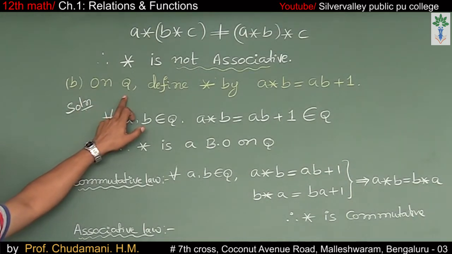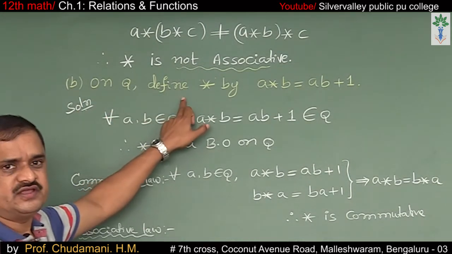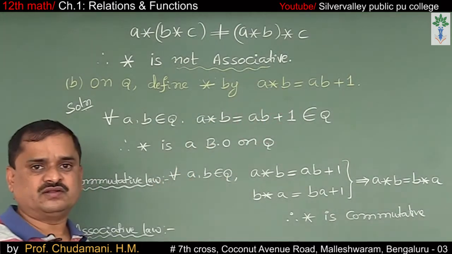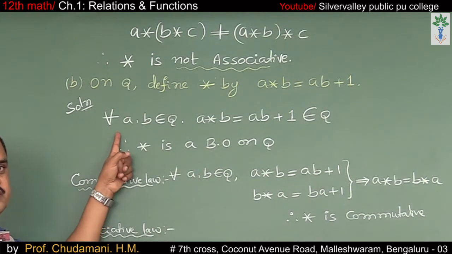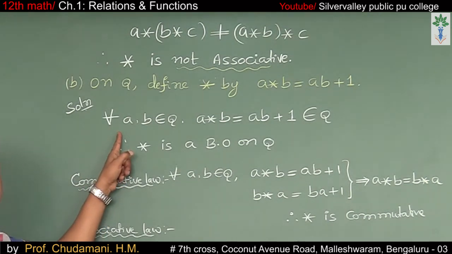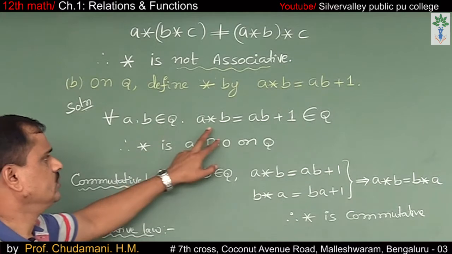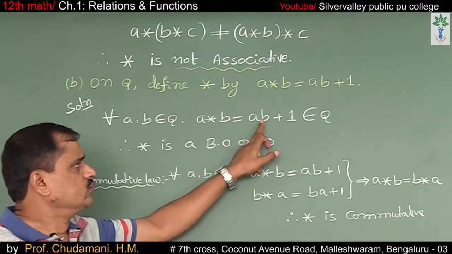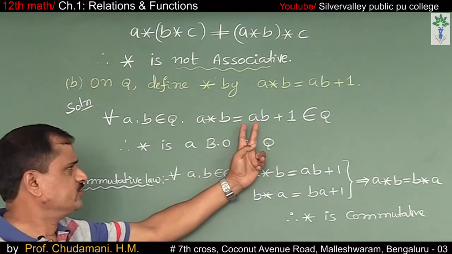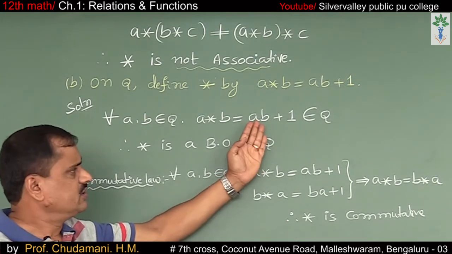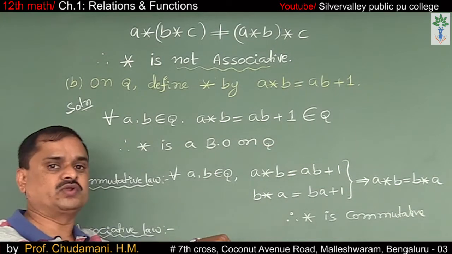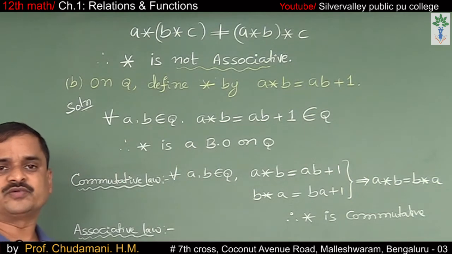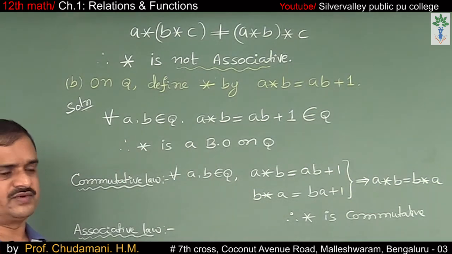Number B. On Q, the set of rationals, define star by a star b is equal to ab plus 1. Solution. Let us verify binary operation. For all a, b belongs to Q, a star b is equal to ab plus 1. Multiplication of two rationals is again a rational number. If you add 1 to that, it is one more rational number, so it belongs to Q. Therefore, star is a binary operation on Q, the set of rationals.